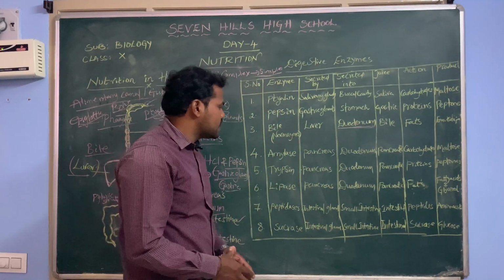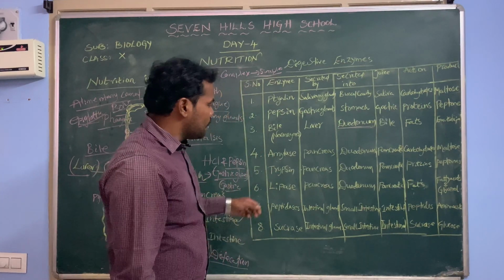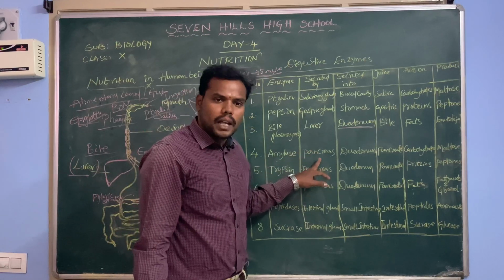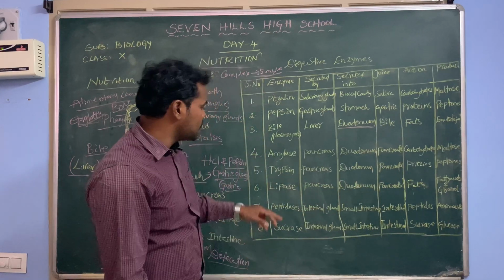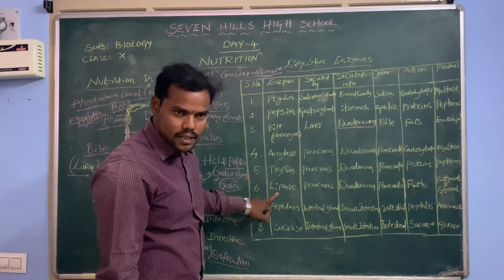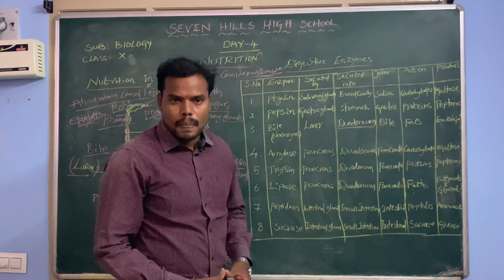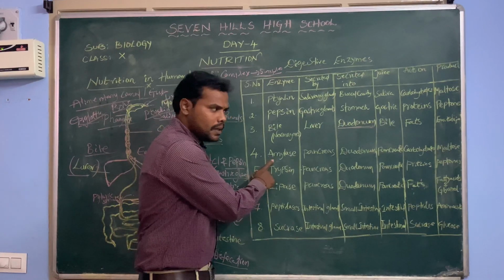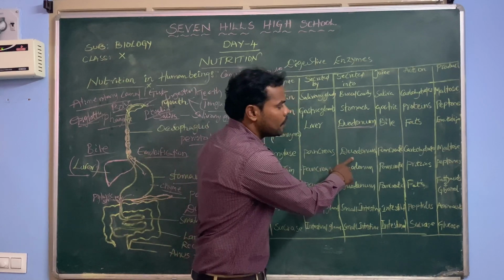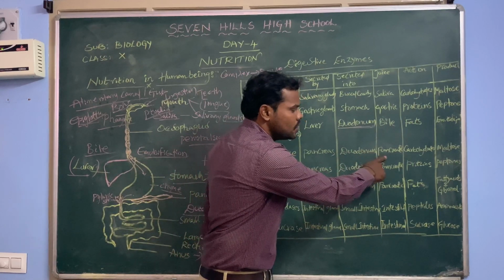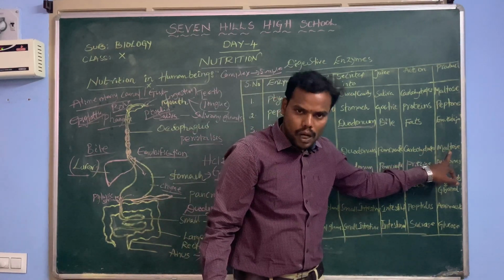And then we can see here, whenever the food enters the duodenum, there is the pancreas. That pancreas releases another juice, the pancreatic juice, which contains the enzymes amylase, trypsin, and lipase, and they act on carbohydrates, proteins, and fats respectively. Amylase is an enzyme released by the pancreas into the duodenum. It is in the pancreatic juice and acts on the carbohydrates, and the carbohydrates are broken down into maltose.